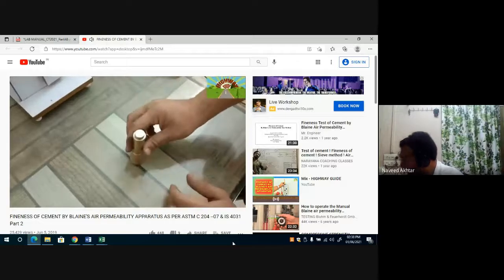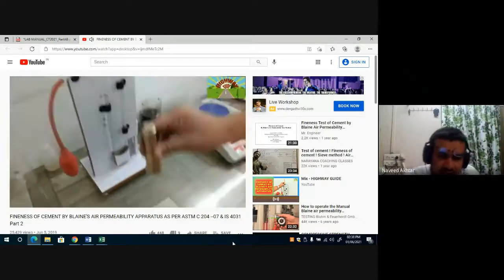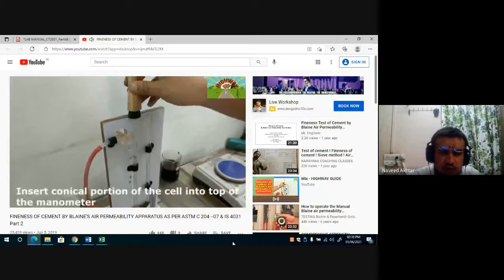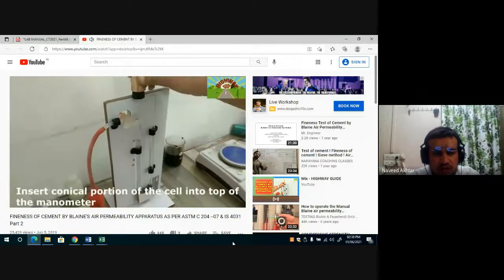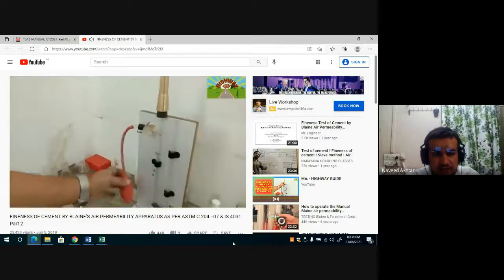Same procedure will repeat as you have done for the standard cement. Again, you have to put the conical portion and the cell is fitted.